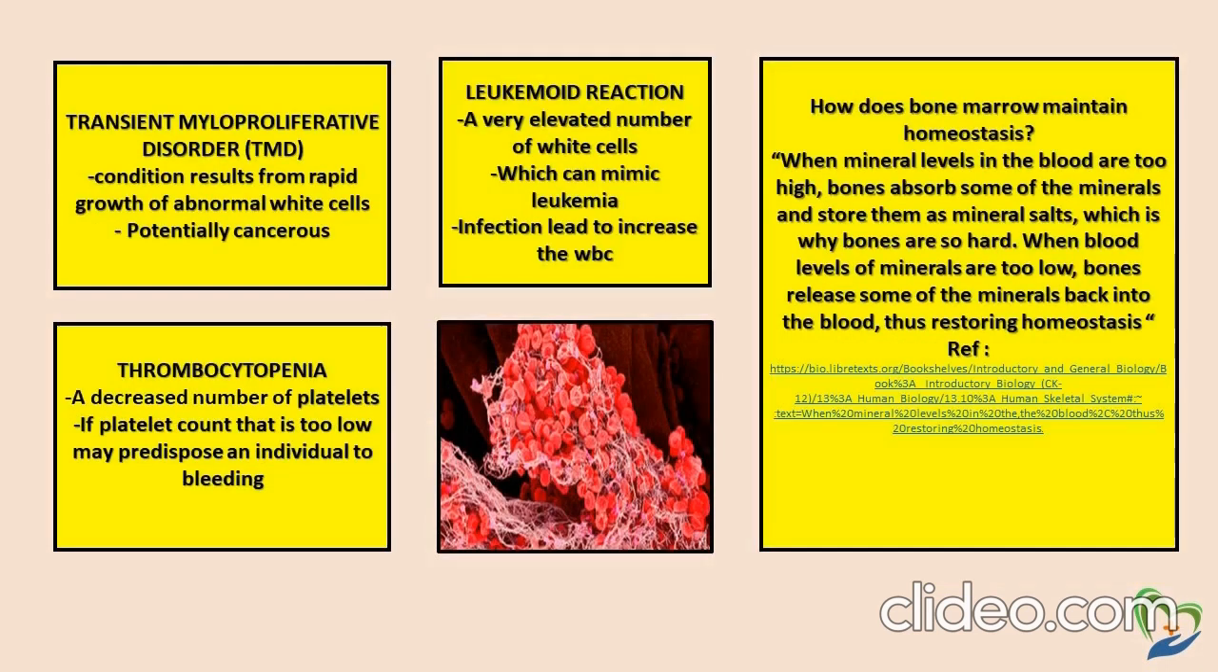TMD, transient myeloproliferative disorder, is a condition resulting from repeated growth of abnormal white cells, potentially cancerous. Leukemoid reaction is a very elevated number of white cells which mimics leukemia. Infection can increase the WBC, white blood cells. Okay, next is thrombocytopenia.